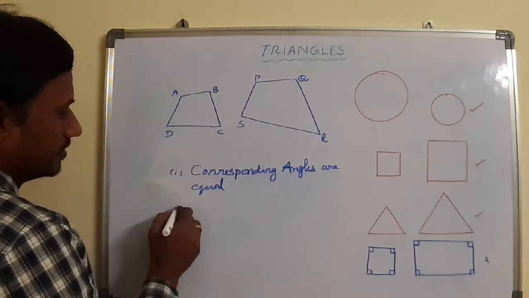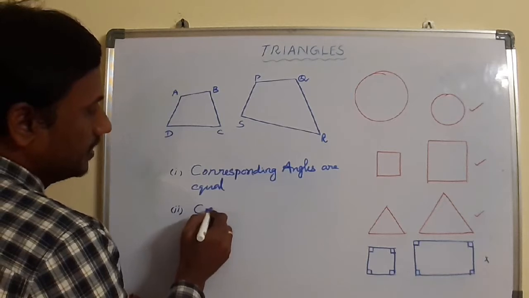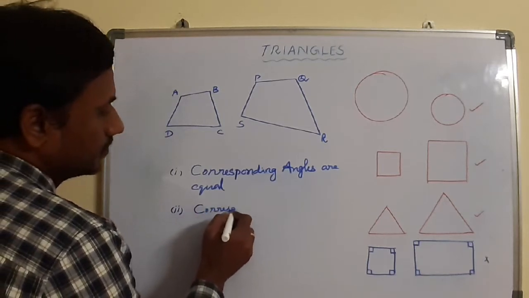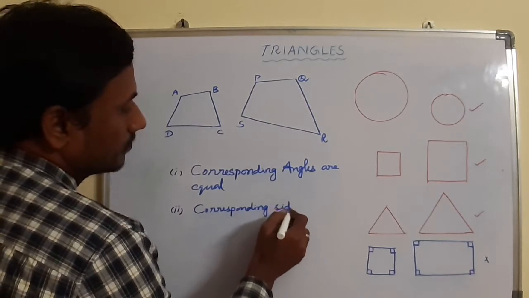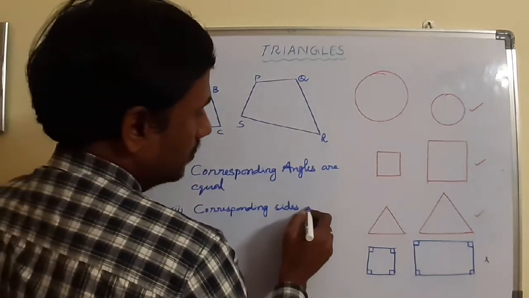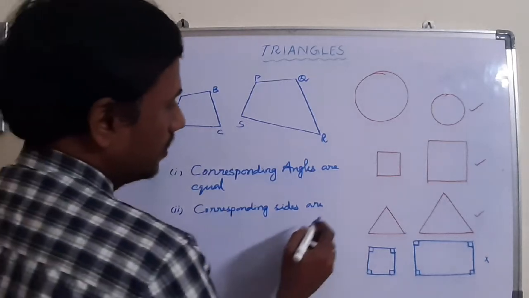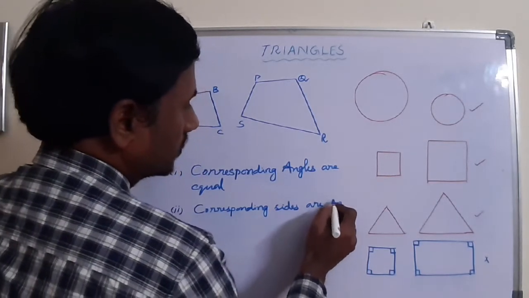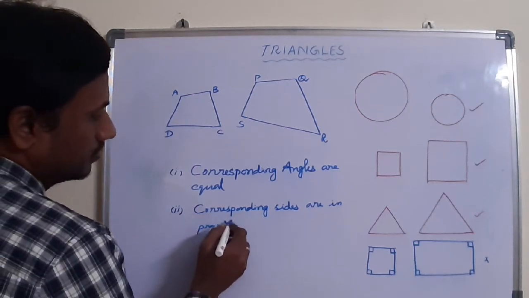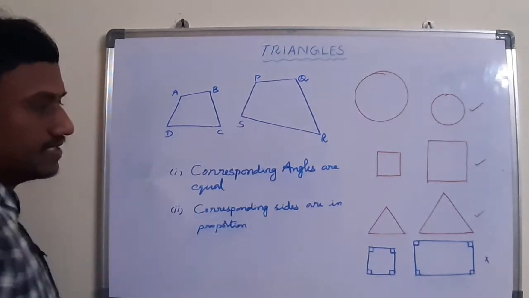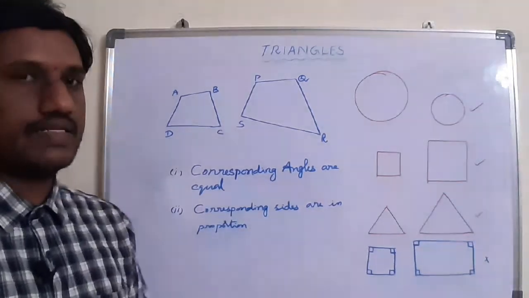And the second rule is: the corresponding sides are also in proportion. What is meant by this proportion? The corresponding sides are in proportion. That means the ratio of the corresponding sides are equal.